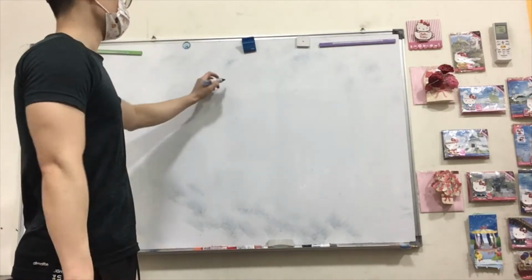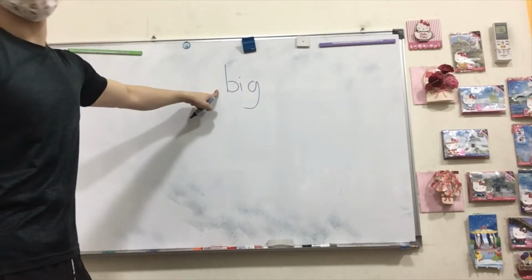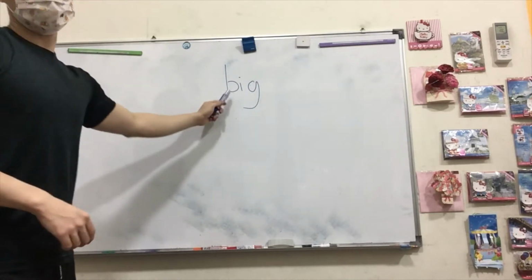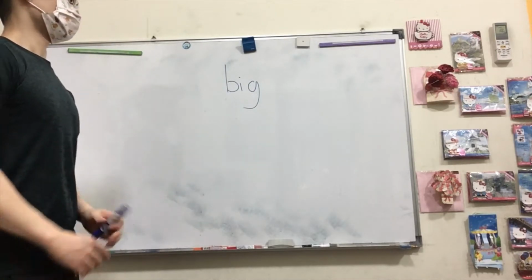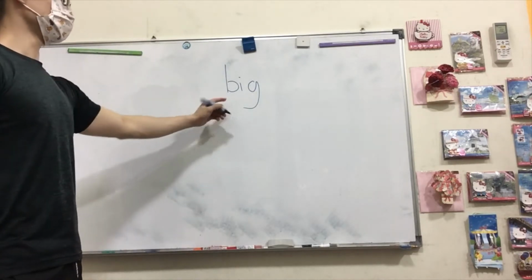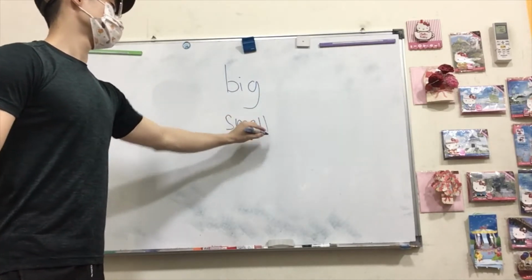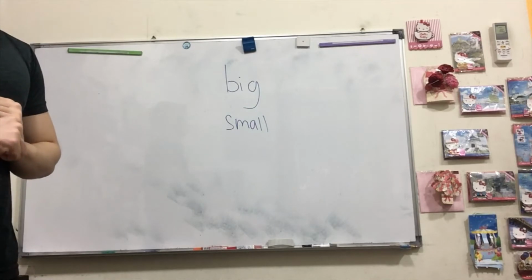Big is very big, so the opposite of big will be small.